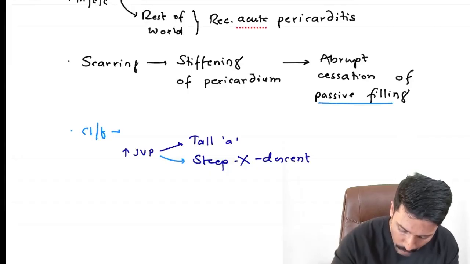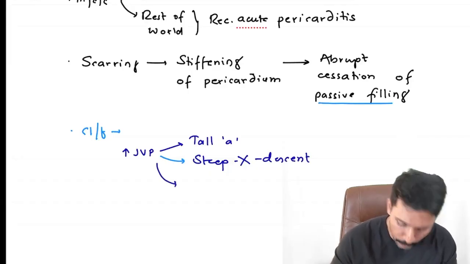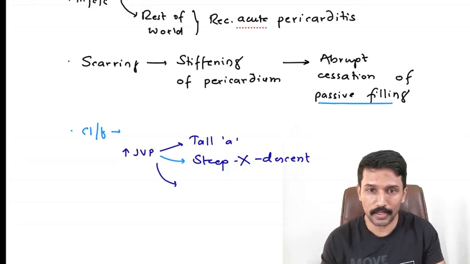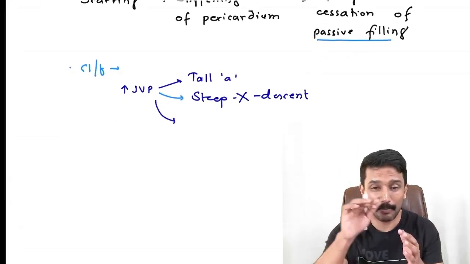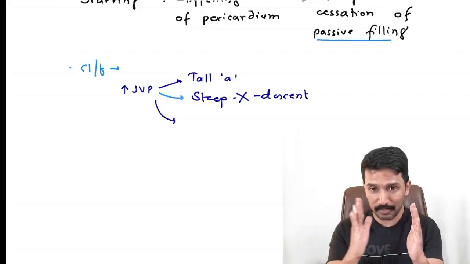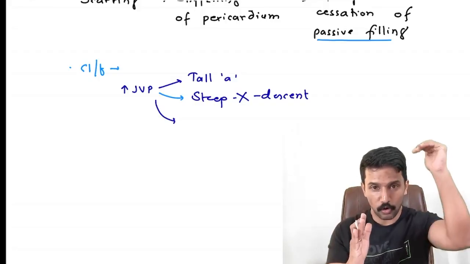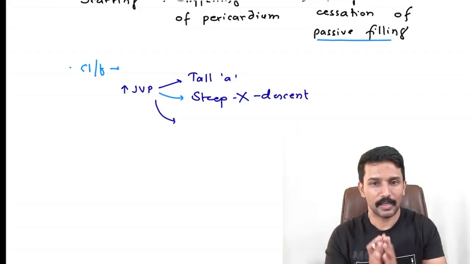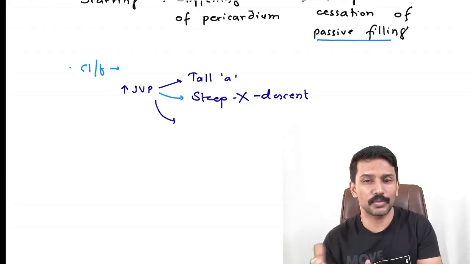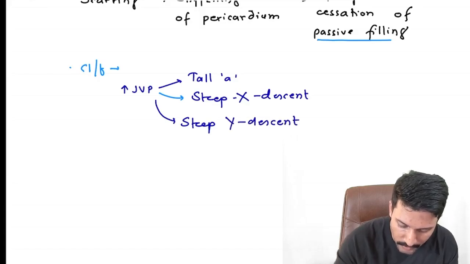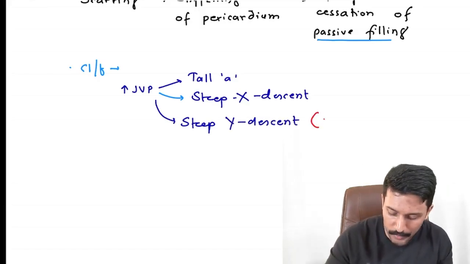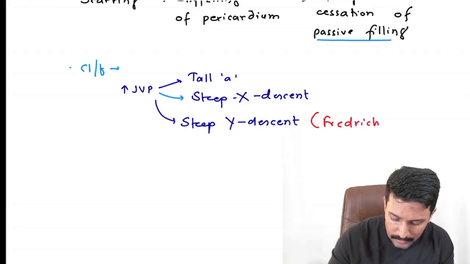Now, because there is abrupt cessation of passive filling, you will have the Y descent, but then abruptly you stop. And remember, go back to the workbook and see the image that we had created. We're reducing the time available for passive filling. The top to bottom Y descent comes in less time, and it creates a perception or an illusion of steep Y descent. So you get steep Y descent, and the steep Y descent that we get in patients with constrictive pericarditis is called Friedrich's sign.